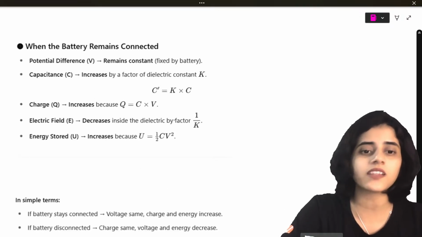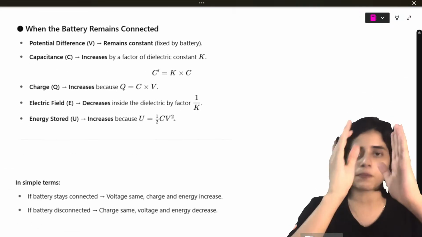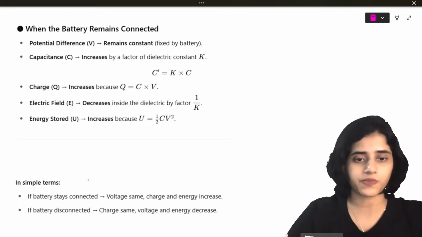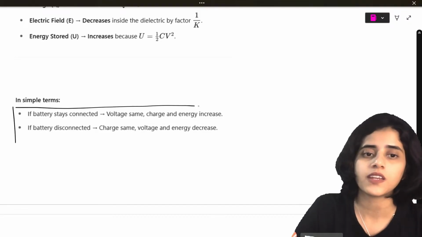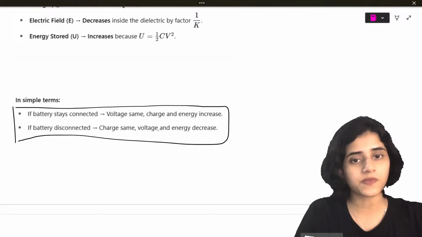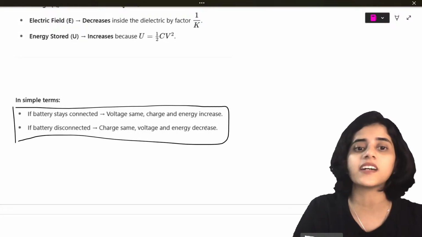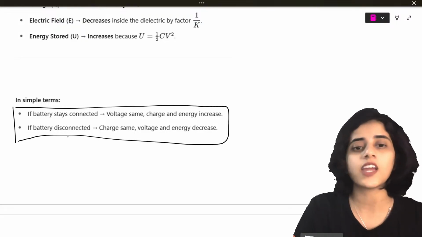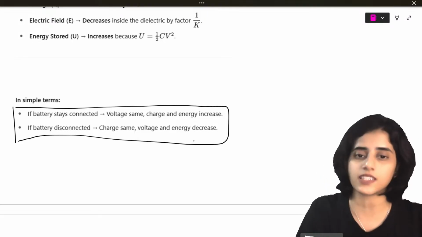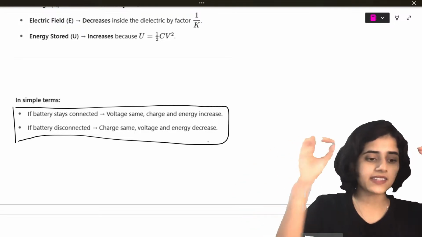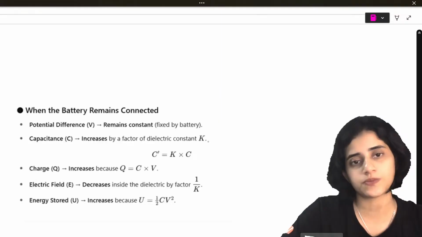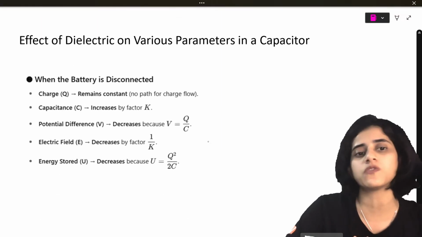One thing that you need to remember here is that for a capacitor connected to a battery, the voltage is always the same. If it is connected to a battery, the voltage is the same, while charge and energy increase. If the battery is disconnected, charge is the same, and voltage and energy decrease. So if the battery is connected, charge and energy will change, which I have just proved here using formulas.